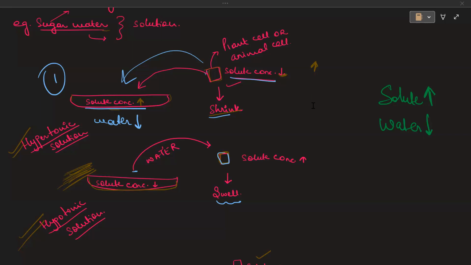Ma'am, I'll try. A hypertonic solution is a particular type of solution that has a greater concentration of solutes on the outside of a cell when compared with the inside of a cell. Then, because of this, what happens?